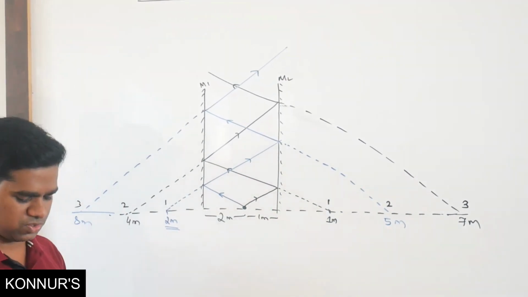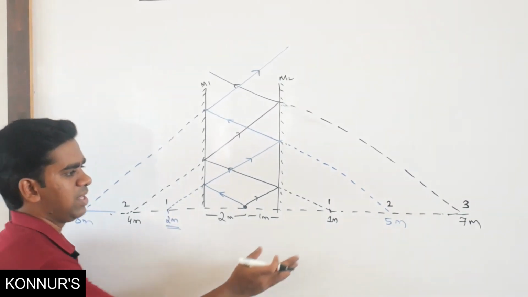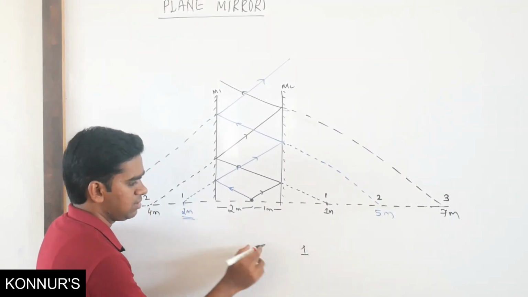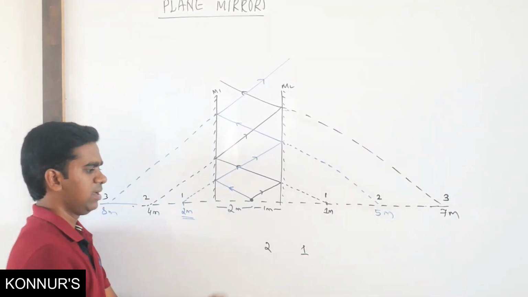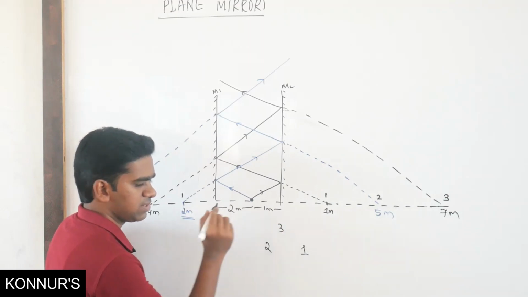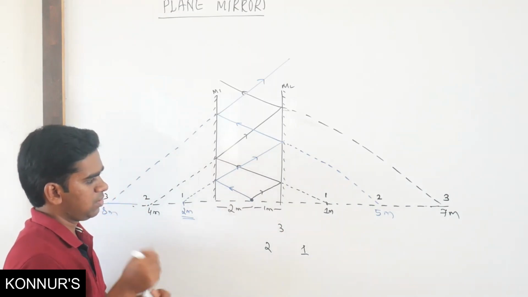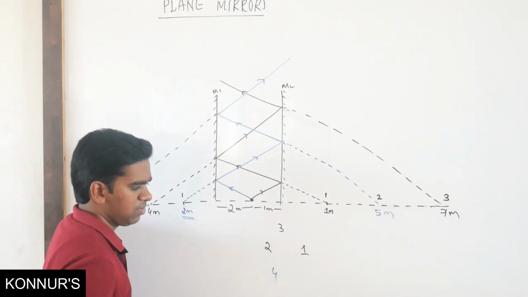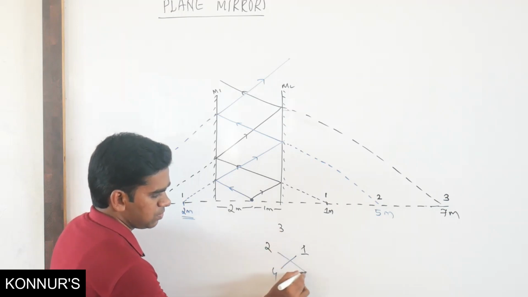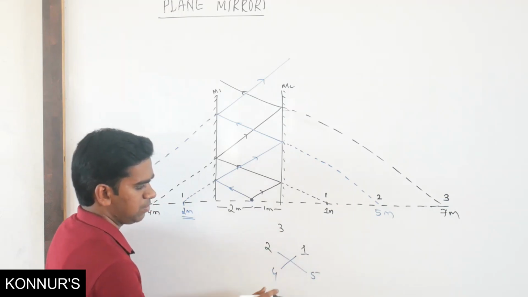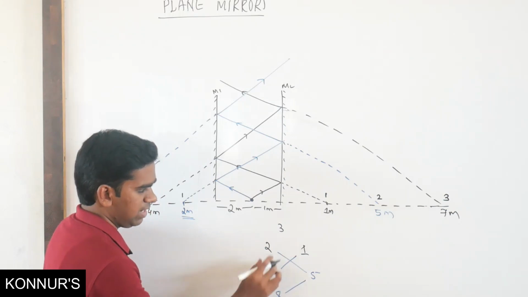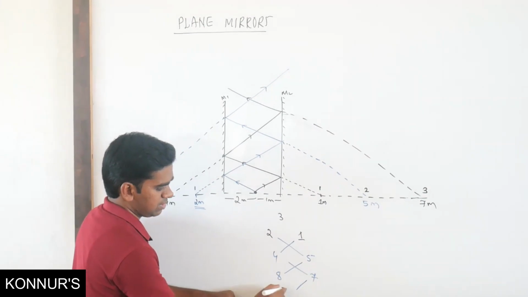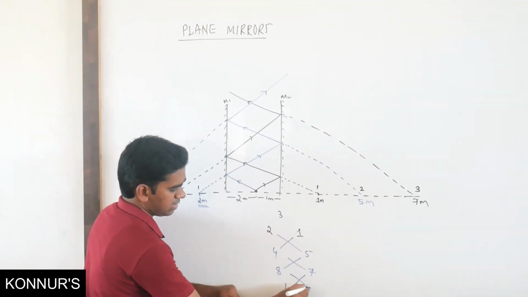So we can use one shortcut here. What shortcut? Everyone know that. Suppose this is 1 meter and this is 2 meter. So 2 plus 1, total is 3. 3 plus 1, it will become 4. 3 plus 2, it will become 5. 3 plus 5, 8. 3 plus 4, 7. 3 plus 7, 10. 3 plus 8, 11.